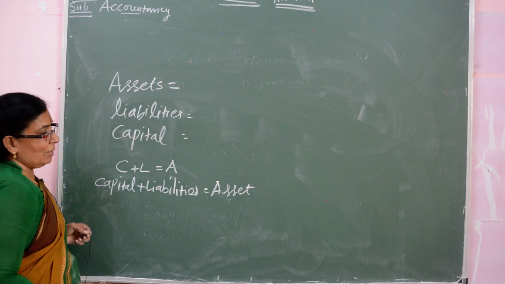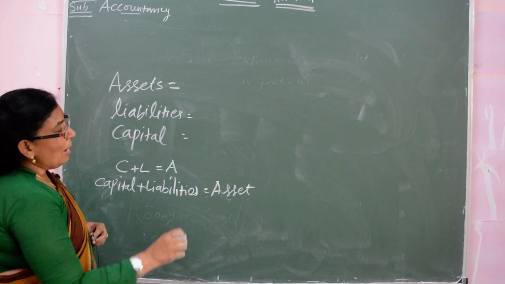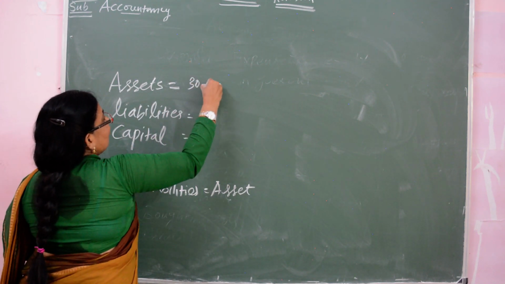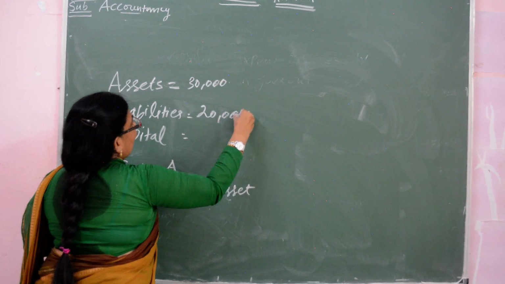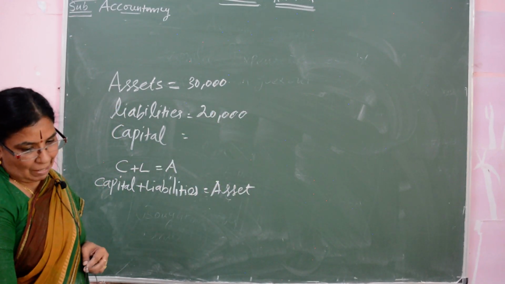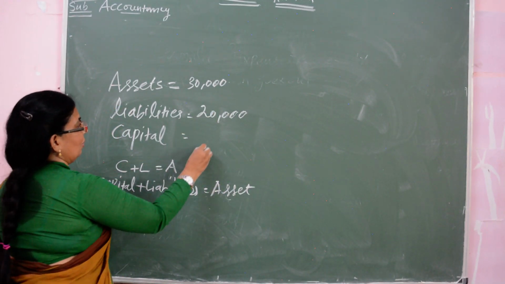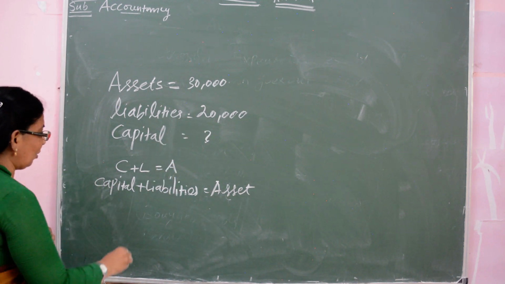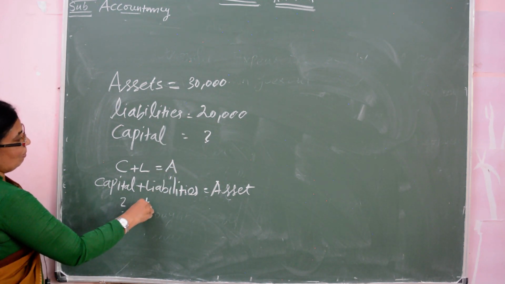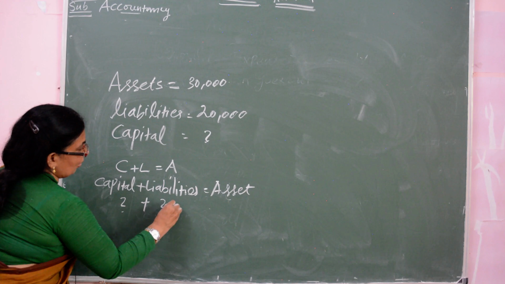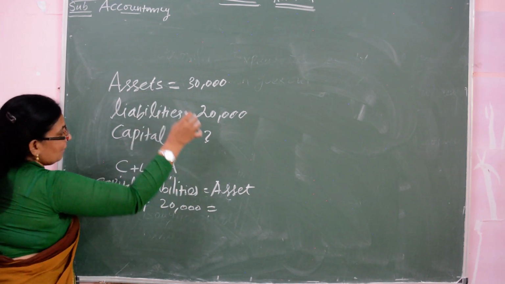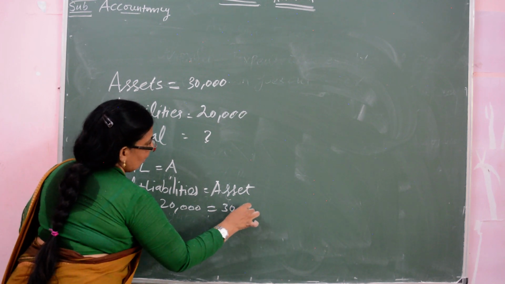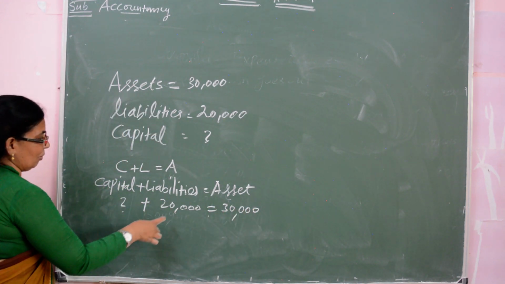Here suppose the sum is given: assets is 30,000 and liabilities is 20,000, and capital you have to find out. So capital plus liabilities 20,000 is equal to assets 30,000. Now 30,000 is equal to capital plus 20,000.